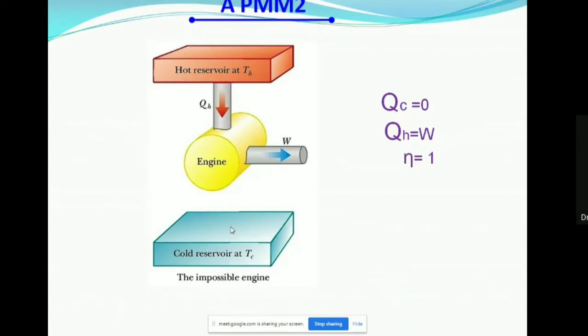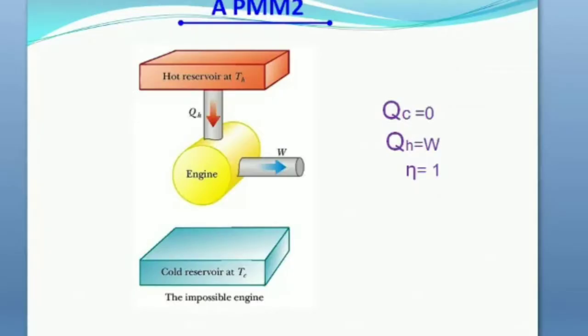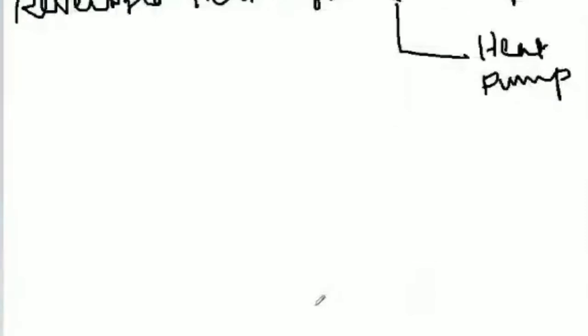That impossible engine is called the perpetual motion machine of the second kind, PMM2. Already in the first unit I taught PMM1. Now it's PMM2. What is PMM2? An engine working with only one reservoir. Clear? Now I will go to the paintbrush and show you the engine conditions.